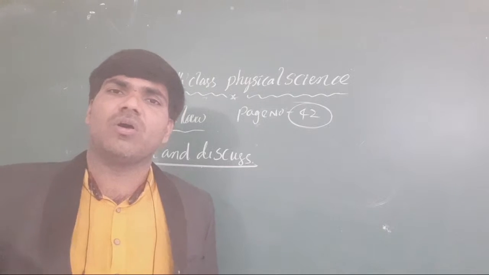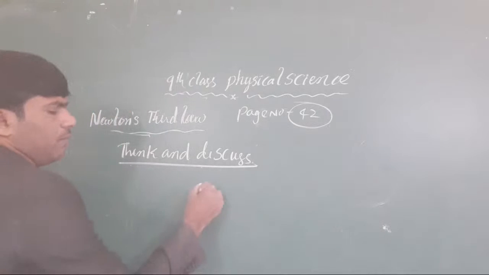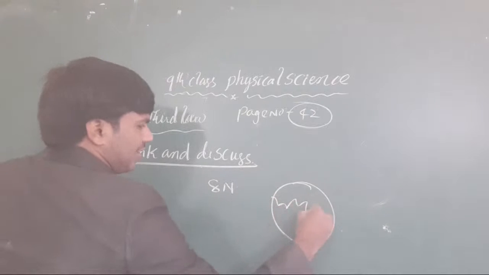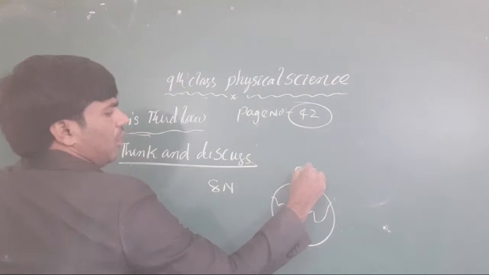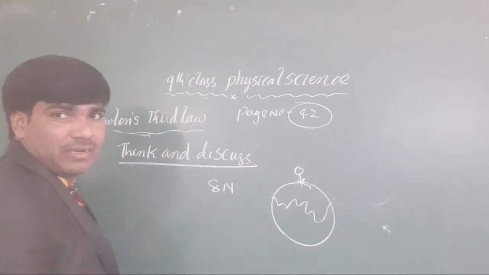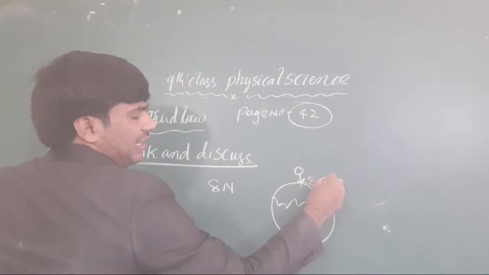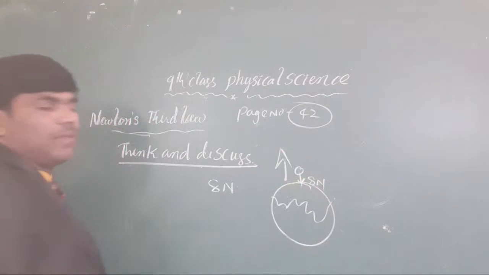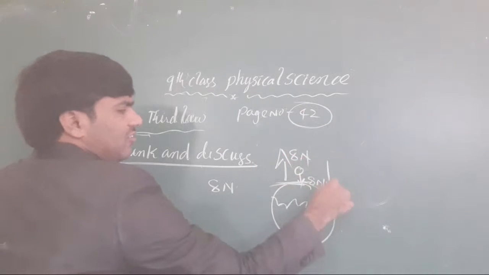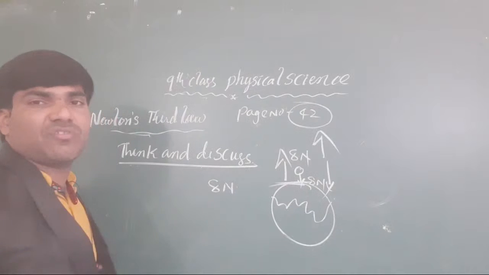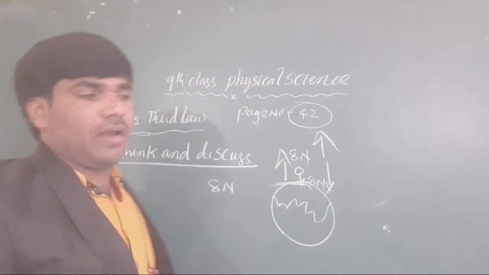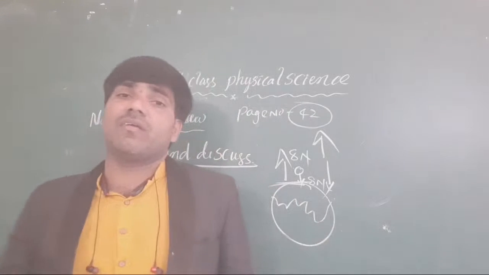It is also 8 newtons only. The ball is bumping on the earth, and automatically it is also giving 8 newtons of force on the surface of the earth. In this direction 8 newtons, and in this direction also 8 newtons only. Clear or not, all the students? But the direction is different, it is opposite to that.